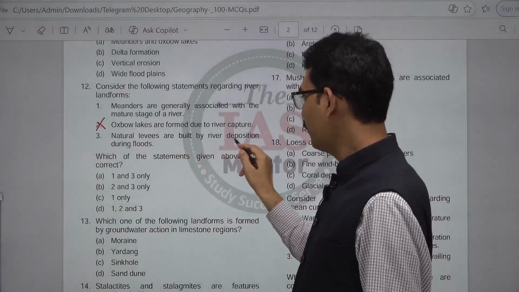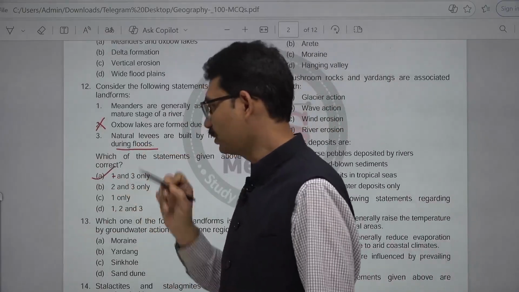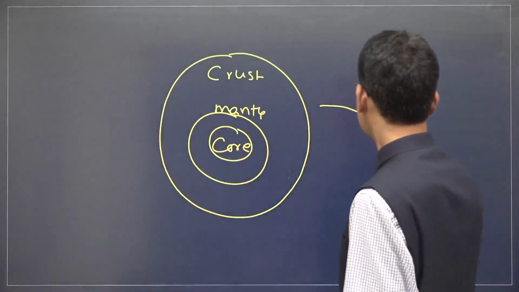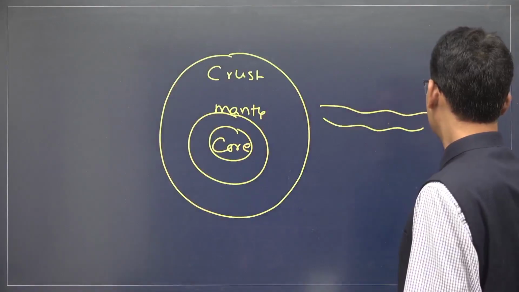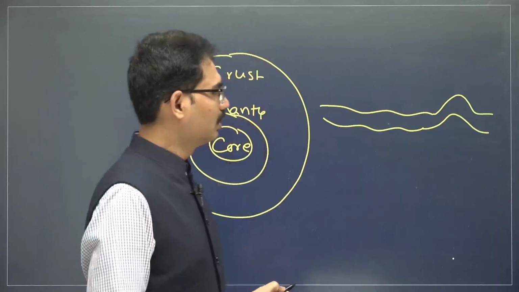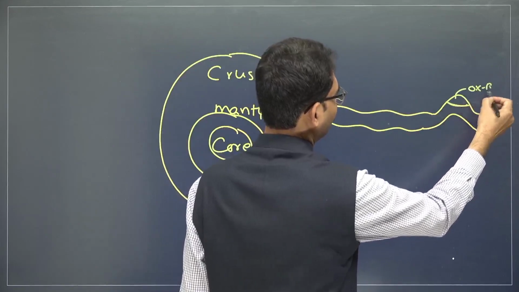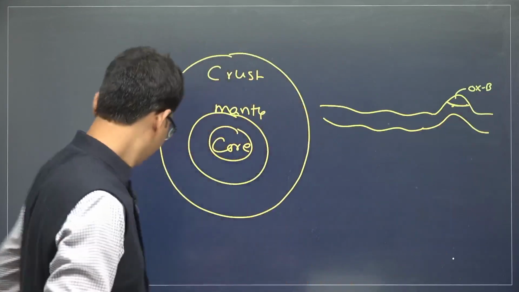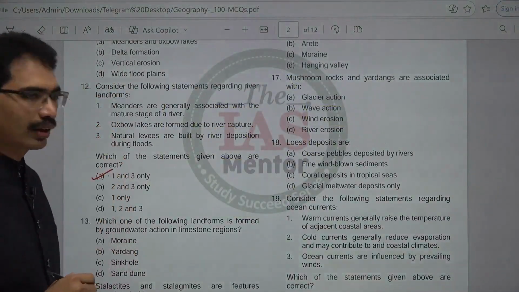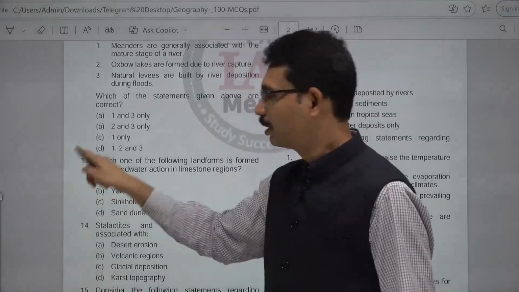Natural levees are built by river deposition during the floods. This is the correct one. 1 and 3. Oxbow lakes are going to be formed this way: suppose when a river is there and when the river takes this shape, when it bends and after some time when it breaks off, then it creates an oxbow lake. It's not river capture, it is cut off. 2 is not correct, 1 and 3. Next one. Thirteenth question.